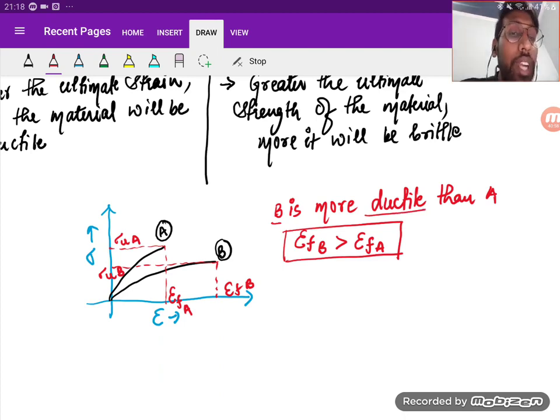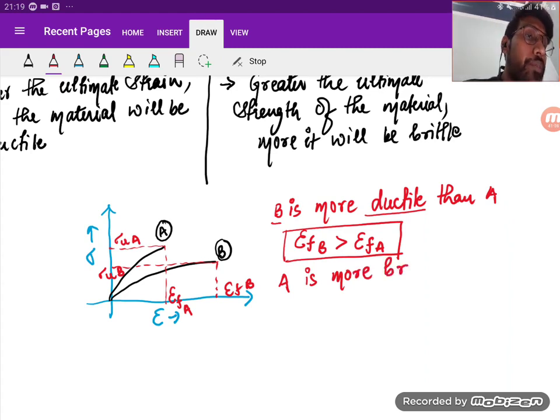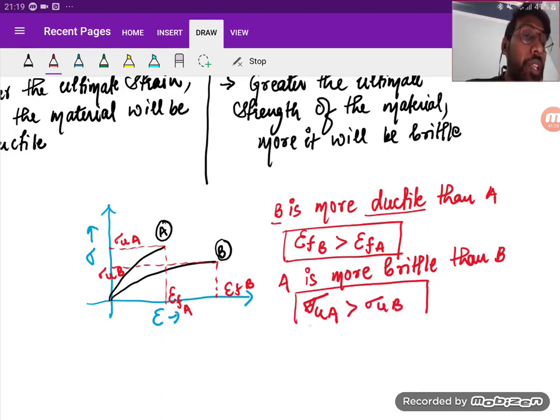But if I look at this, then A is having the more ultimate strength. That means A is more brittle than B. Is it clear? So we write this. Why am I writing this? Because sigma ultimate A is greater than sigma ultimate B, which you can see from the curve also. Right? So this is the way we classify the difference between ductility and brittleness and the way we compare the results of the ductility and brittleness. Is it clear?